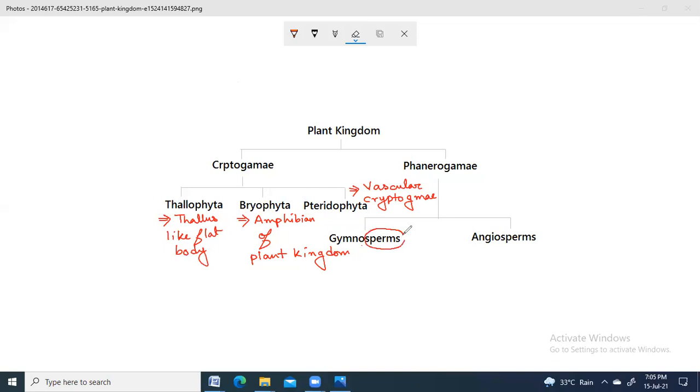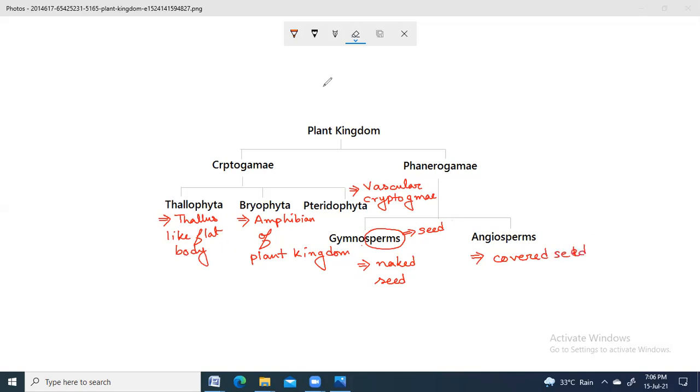Now what is this gymnosperm? Here the word sperm is called, yes, Yashvi? Ma'am, gymnosperms are naked seeds. Very good. So they have naked seeds. That means their seed is not at all enclosed in a fruit. And angiosperms have covered seeds.